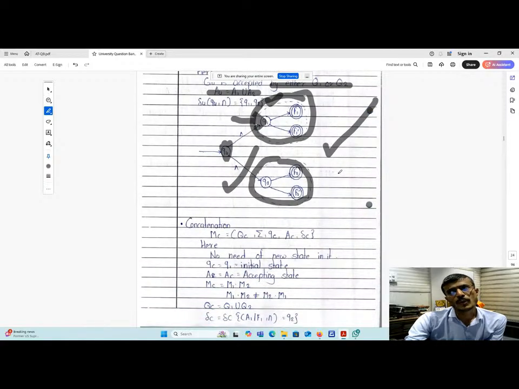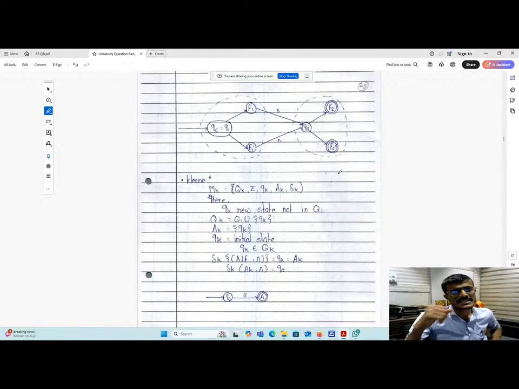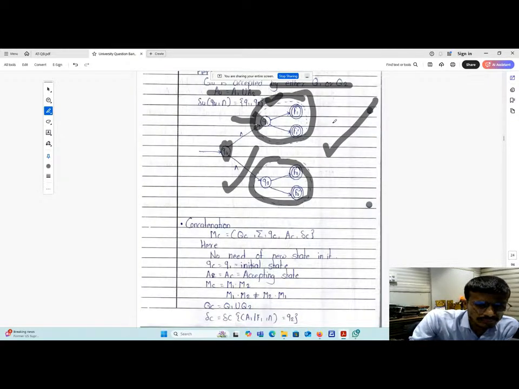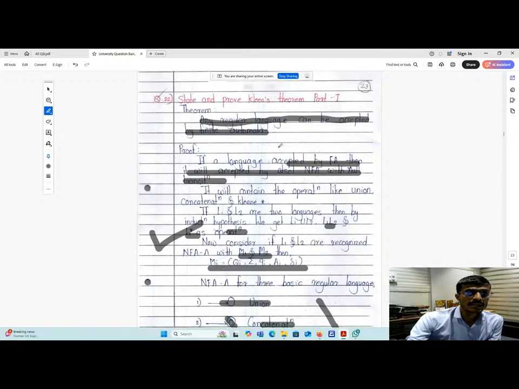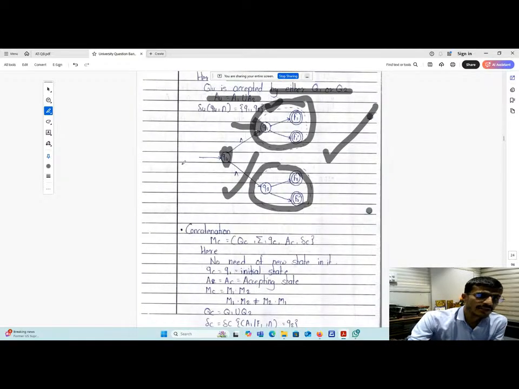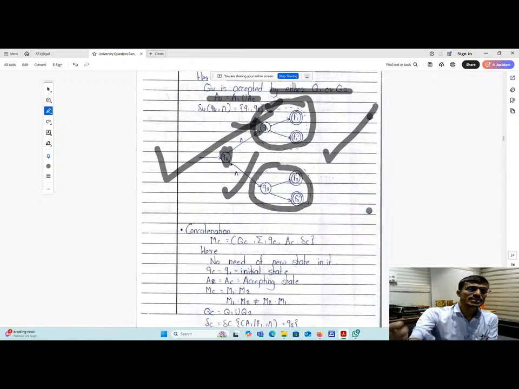That will be asked in tomorrow's examination, either Kleene's theorem 1 or Kleene's theorem 2. That is the question which is asked many times. That is Kleene's theorem 1. So whenever you have to write down union, you have to go for this diagram. Before drawing these diagrams, you have to draw these two automata separately and then add this new initial state by giving null transitions to the previous initial states.